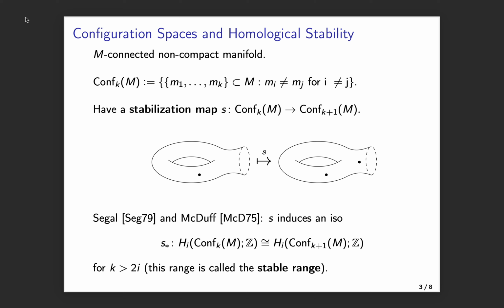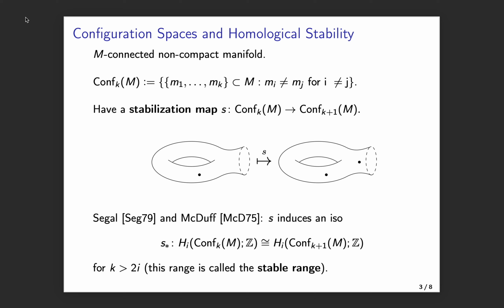Since M is non-compact, there is a map called the stabilization map, which I'll denote by S, from the configuration space of k points on M to the configuration space of k plus 1 points on M. The idea behind what this map does is captured by the picture on the slide, and it's as follows. Since M is non-compact, we can assume that M is the interior of a compact manifold with boundary. What the stabilization map does is, given a collection of k points on M, there is a way of bringing in a point near the boundary infinity to obtain a configuration of k plus 1 points on M.